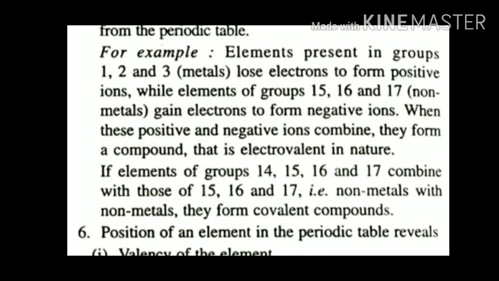For example, elements present in group number 1, 2 and 3 are metals. They lose electrons to form positive ions, while elements of group 15, 16 and 17 are non-metals. They gain electrons to form negative ions. When these positive and negative ions combine together, they form compounds that are electrovalent in nature, because they form compounds by exchange of electrons. If elements of group 14, 15 and 16 combine with those of 15, 16 and 17, non-metals combine with non-metals to form a covalent bond among themselves.